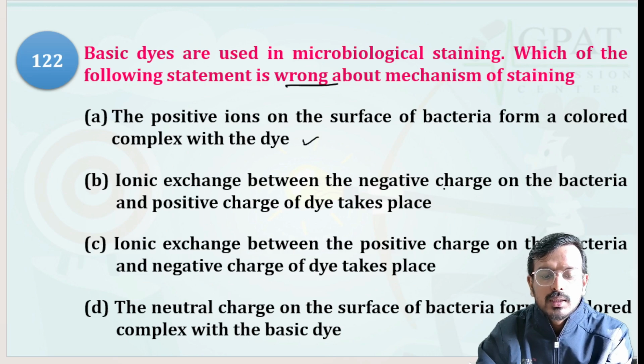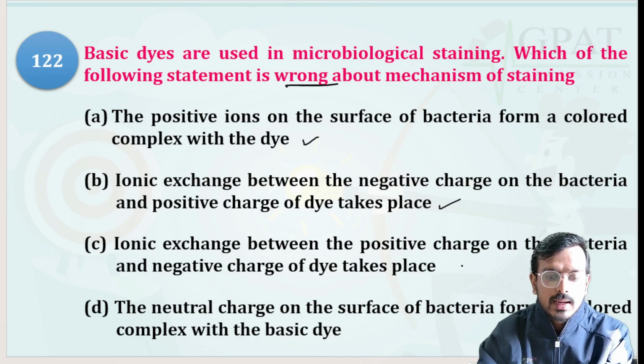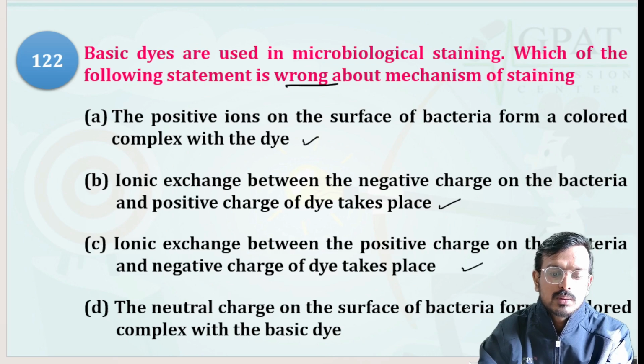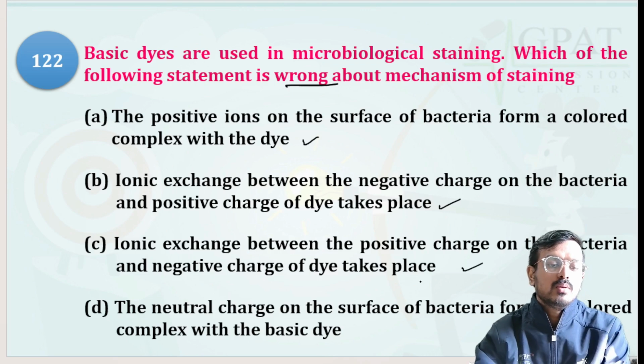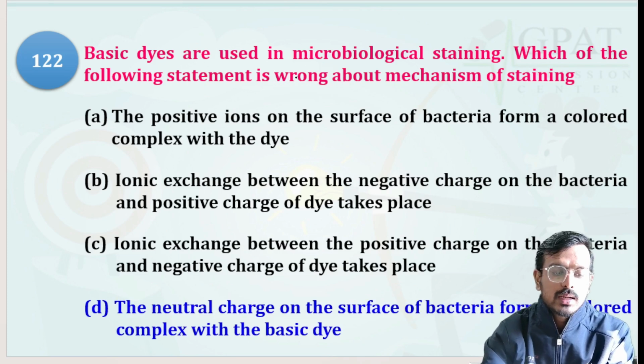Ionic exchange between the negative charge of the bacteria and the positive charge of the dye takes place. Ionic exchange between the positive charge on the bacteria and the negative charge on the dye takes place. The neutral charge on the surface of the bacteria forms a color complex with the dye. Which statement is wrong about the mechanism? The correct answer is option D.